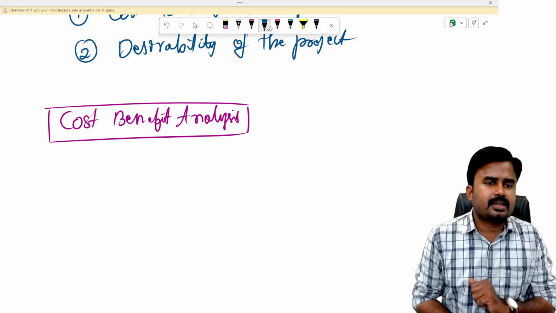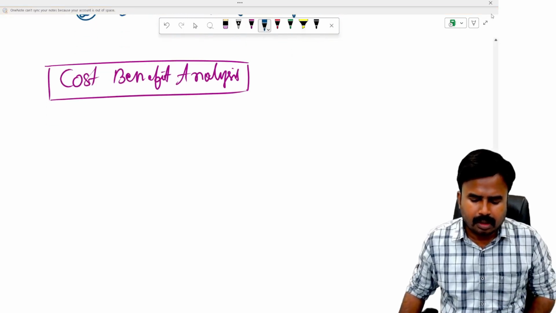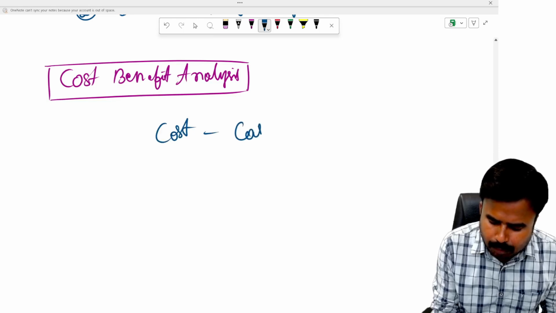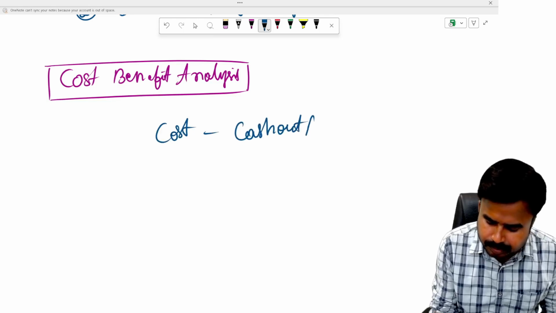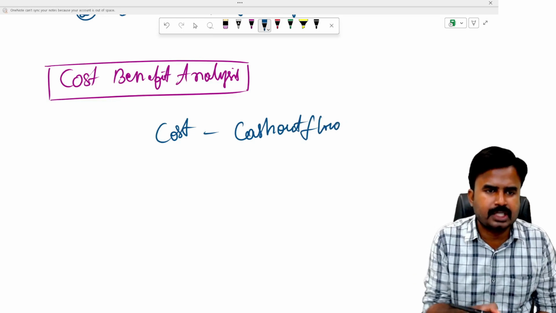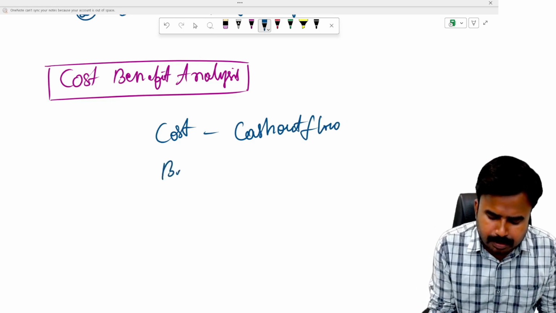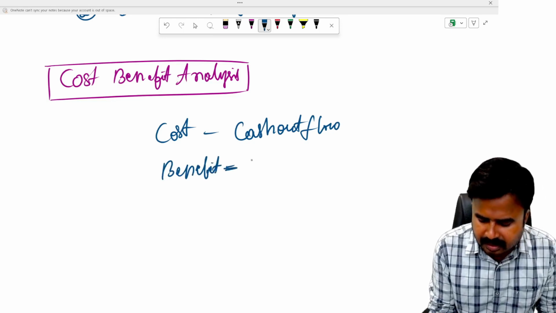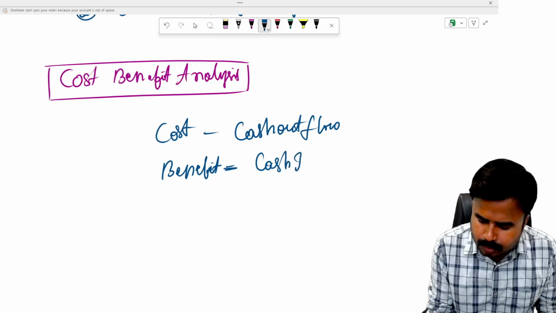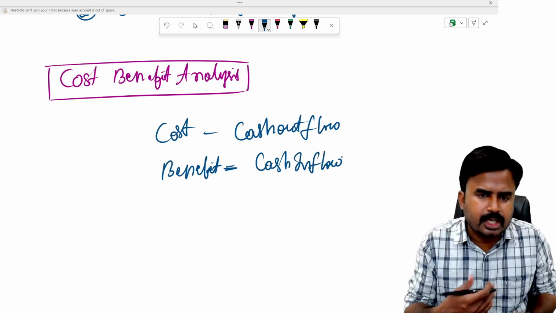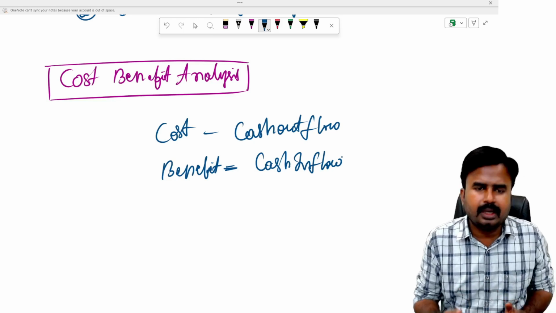See, dear students, first of all, cost means cash outflow. Anything that is going out of your pocket is cash outflow, which is known as cost. Benefit means cash inflow. So anything that comes into the organization, that is cash inflow, generally the revenue.